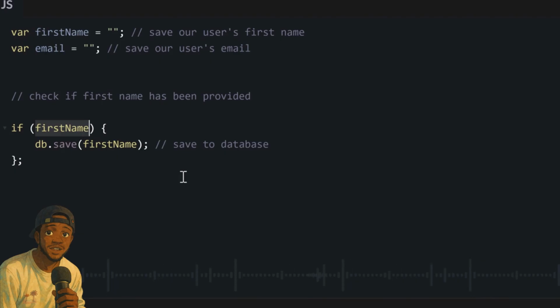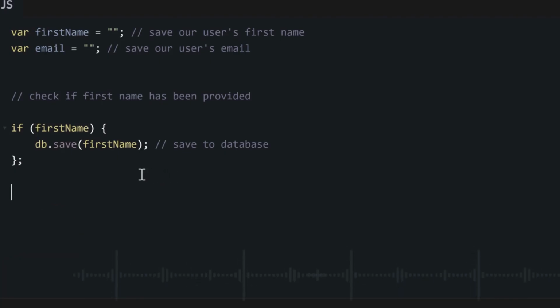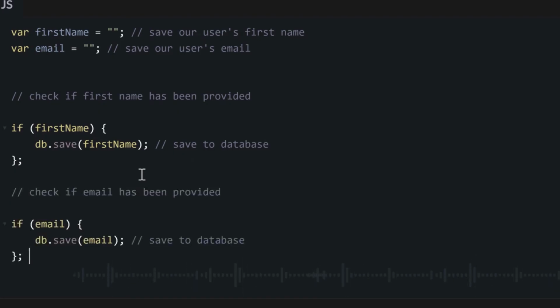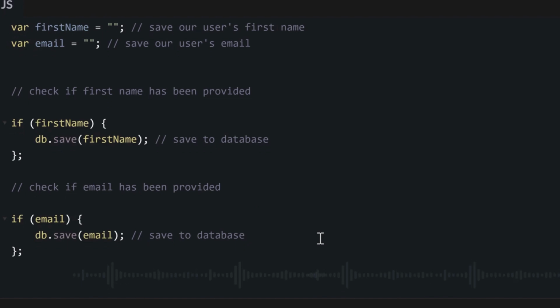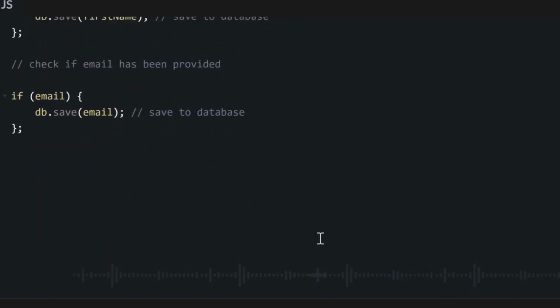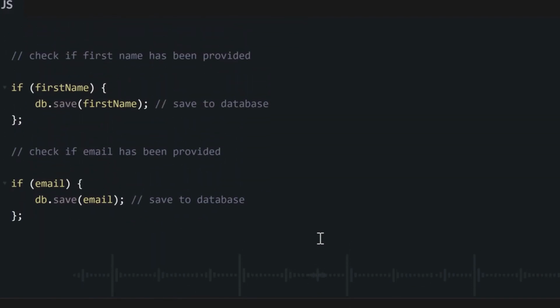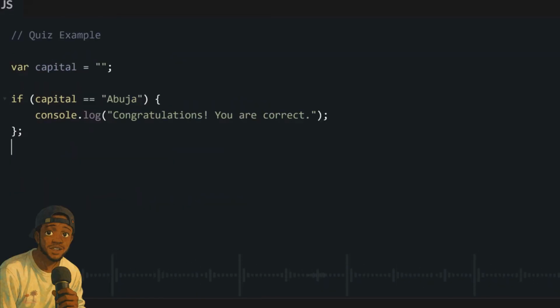But if you don't contain anything, then don't do anything. And if you know wetin you dey expect, you fit also directly check if the data wey they provide na wetin you dey expect. For instance, if you ask them to give you the capital of Nigeria and you set the answer to a variable, they'll call this variable capital. You fit directly check if the variable wey they provide to you na the correct answer, which is Abuja.